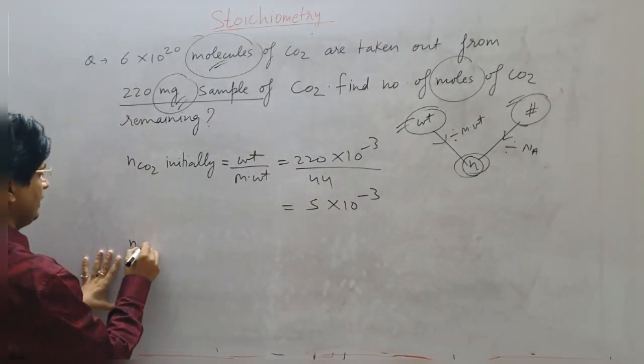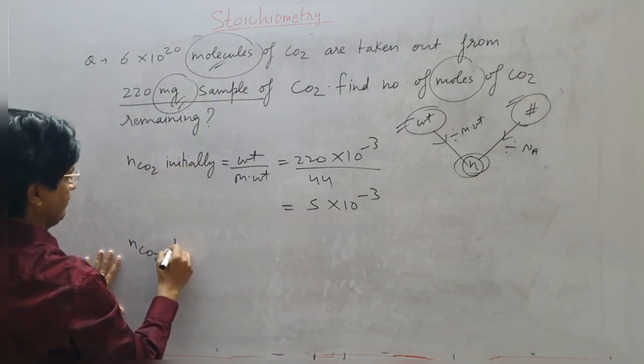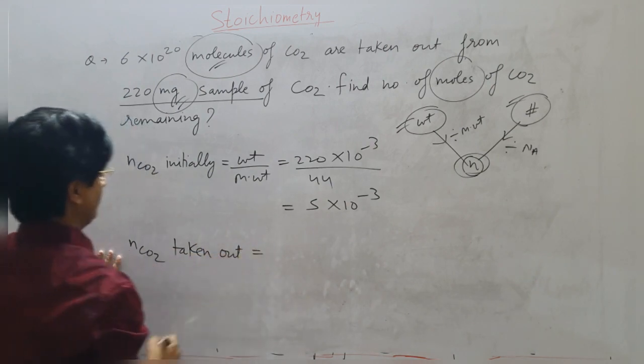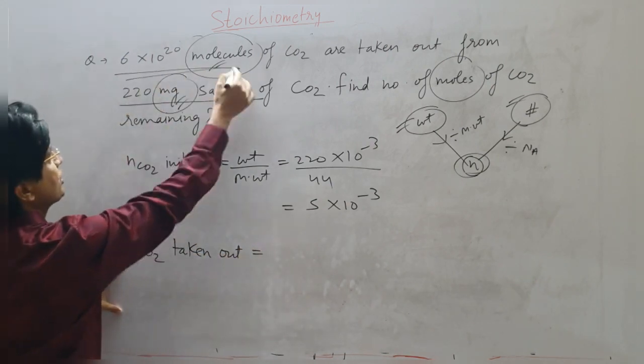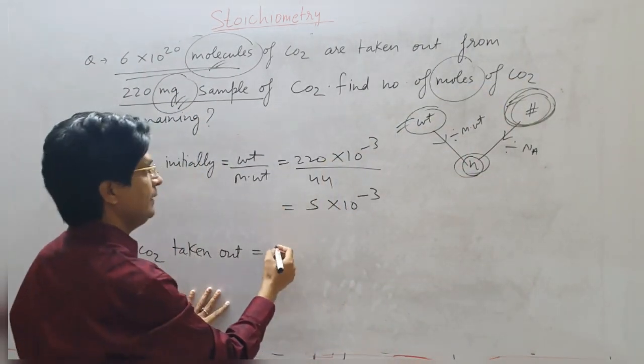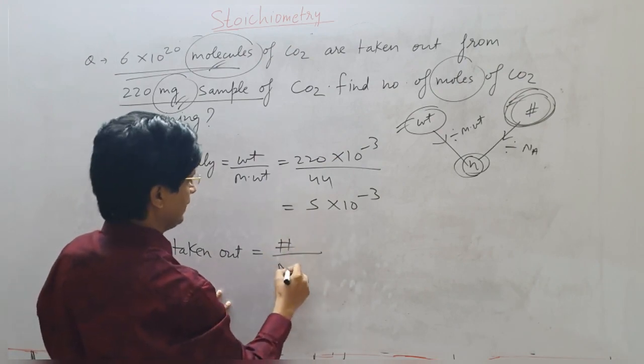Now number of moles of CO2 taken out. Here they have given me molecules. So I will come from molecule side. So this will be number of molecules removed upon Na.